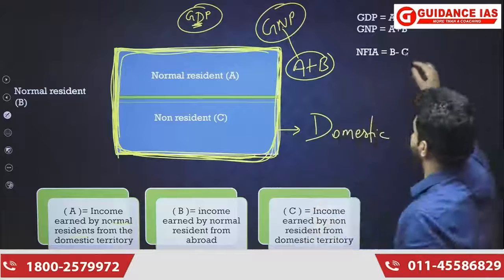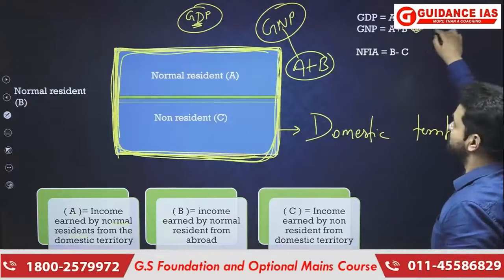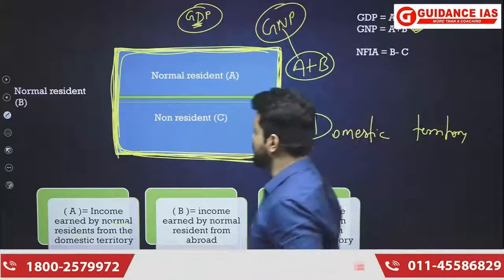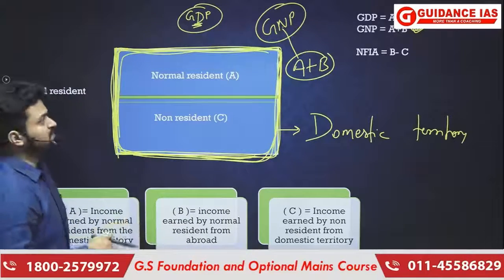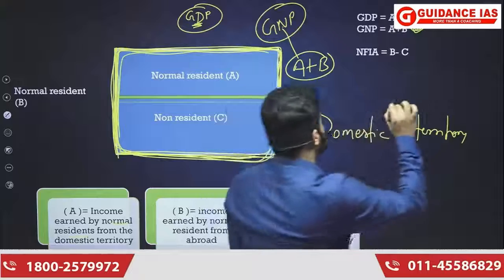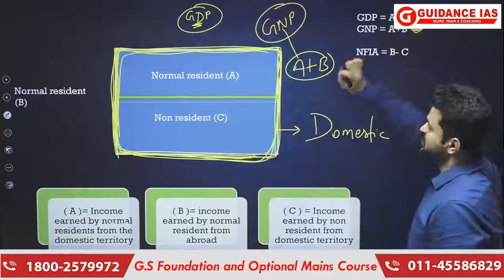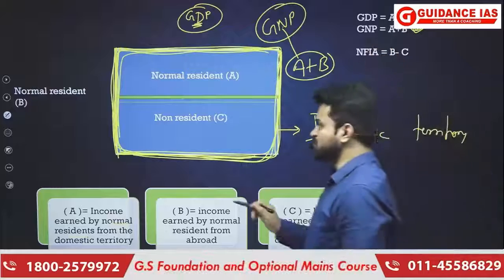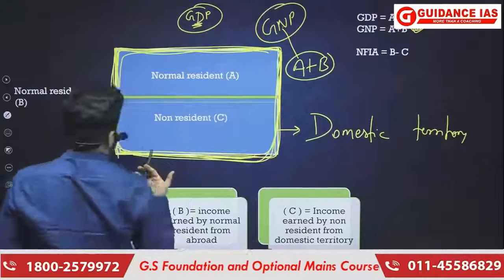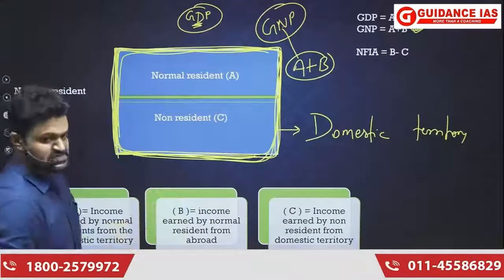That is why it has been written here that GNP equals A plus B. So I think both concepts are clear now. GDP will include everything that is getting produced within the domestic territory, and GNP will include everything that is being produced by the normal residents or the nationals of a country.